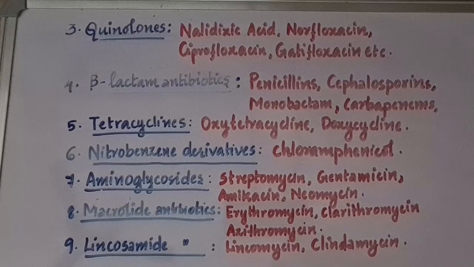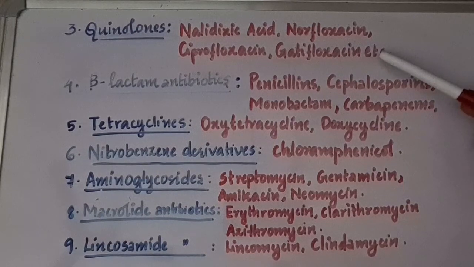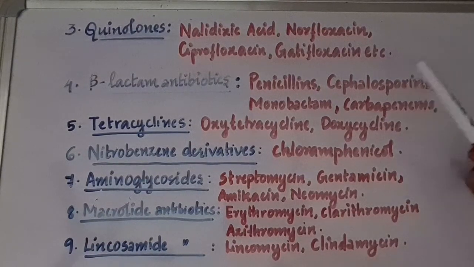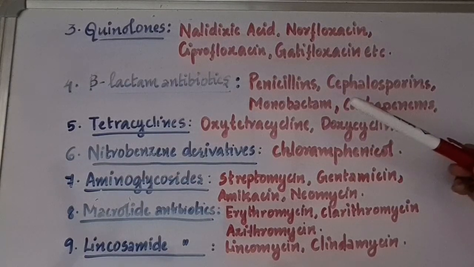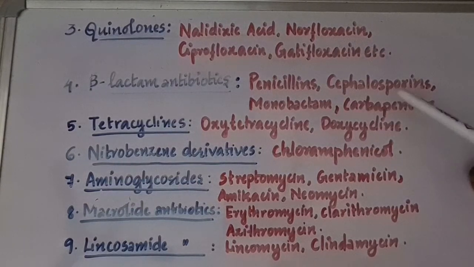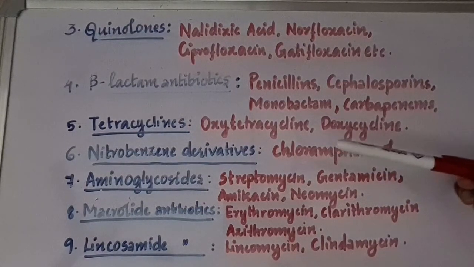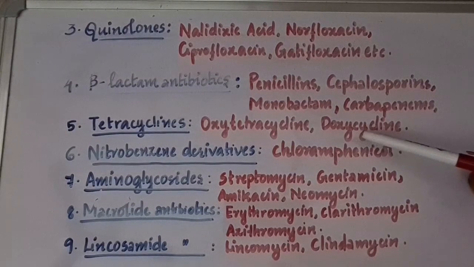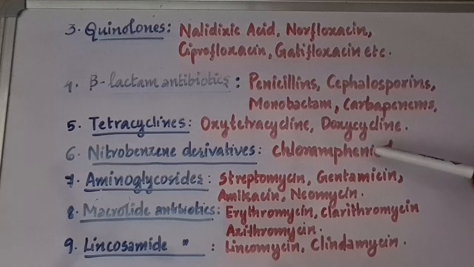So the next under chemical structure is quinolones, and the drugs are nalidixic acid, norfloxacin, ciprofloxacin and gatifloxacin. Next is beta-lactam antibiotics, that is they contain the beta-lactam structure in them, and the drugs are penicillins, cephalosporins, monobactams, carbapenems. Fifth classification is tetracycline, and the drugs are oxytetracycline and doxycycline.